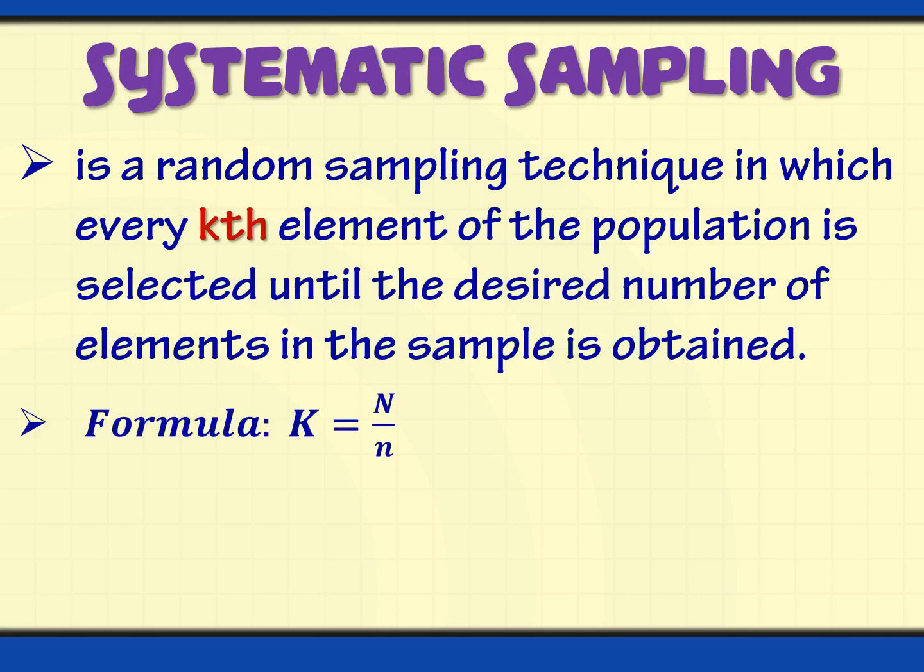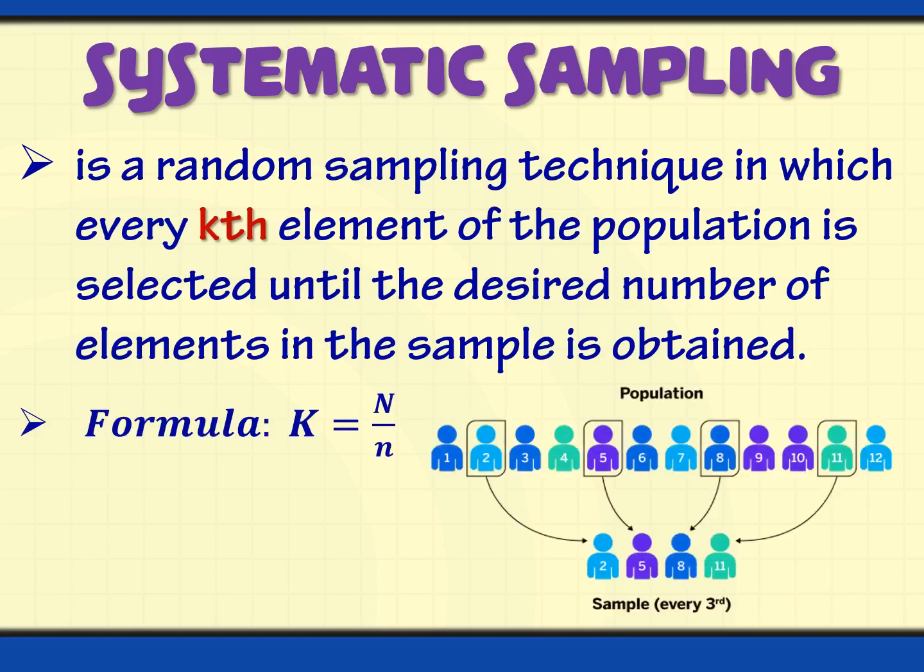So for instance, you start with the second sample, and then you will select the remaining samples every third element. So the pattern will be you're going to select the next sample using the formula, every third element in the population.